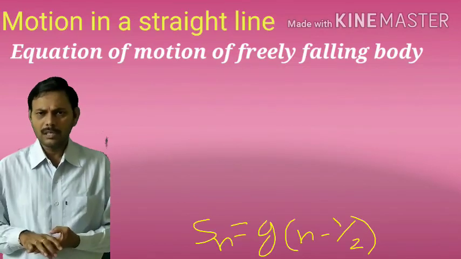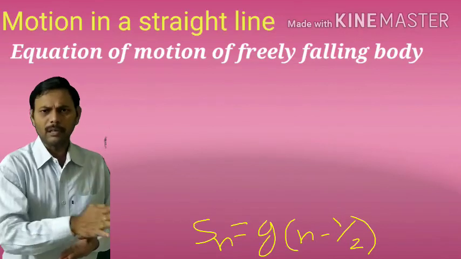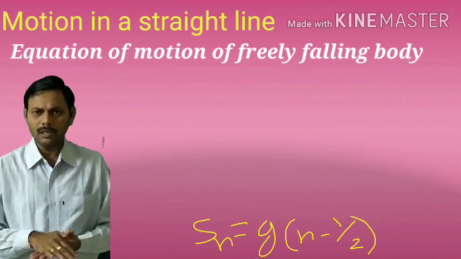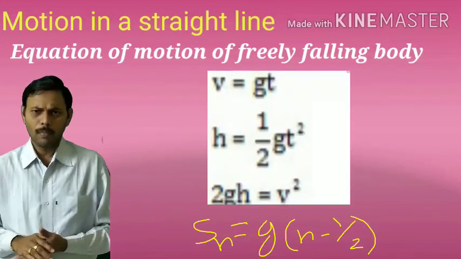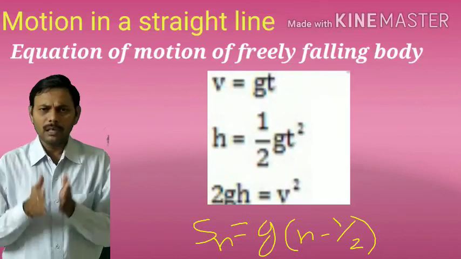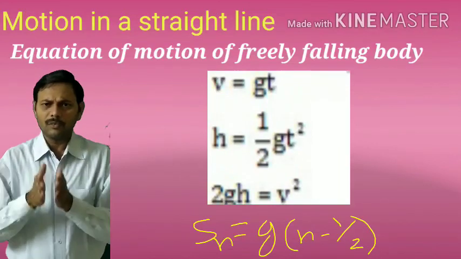The fourth equation is Sn is equal to u plus a into n minus half, with u equal to 0 and a equal to g. So Sn is equal to g into n minus half. These four are the equations of motion of a freely falling body.